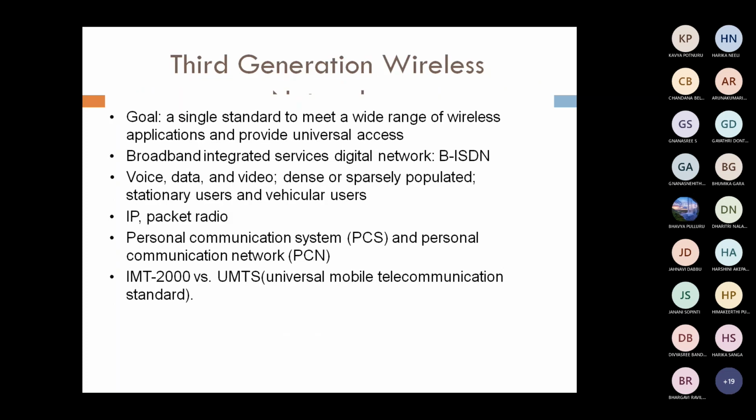Next, what is the goal of third generation? In first generation, only voice transmission. In second generation, voice, short messages and GPRS. But when we go for third generation, videos and data can be transmitted with high speed. That is the goal of third generation wireless networks, which is used for many applications for universal access. That's why we are going for BISDN, broadband integrated services digital networks.